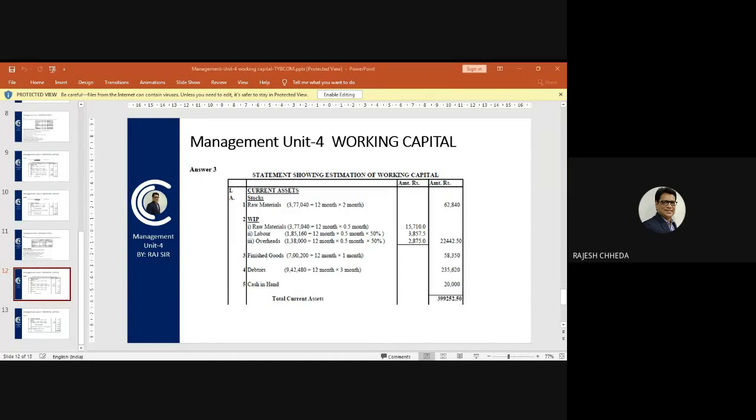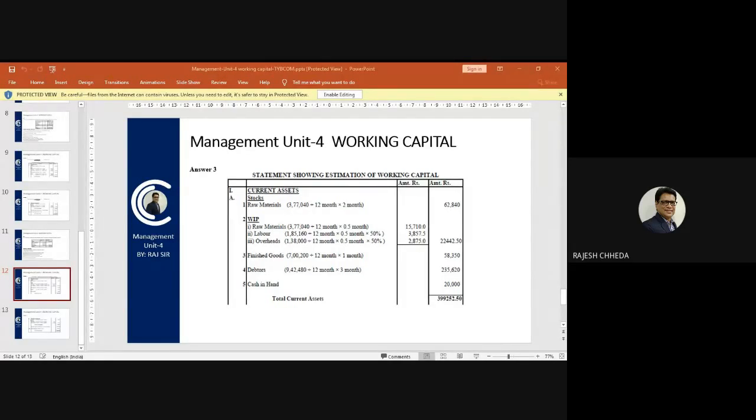That much everyone is following. But the most important part is to multiply the entire calculation by 50%, because this is work in progress. In case of work in progress, now the entire class is clear that labor and overheads need to be multiplied by 50%. We need to take half amount of labor and overhead in WIP. So the calculation is 3,857.5.